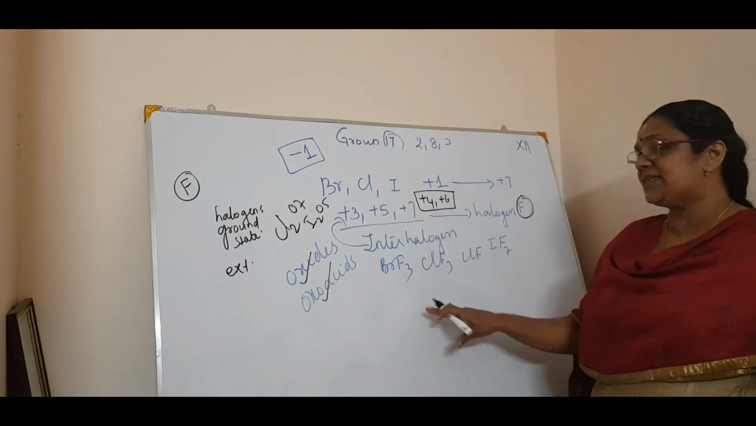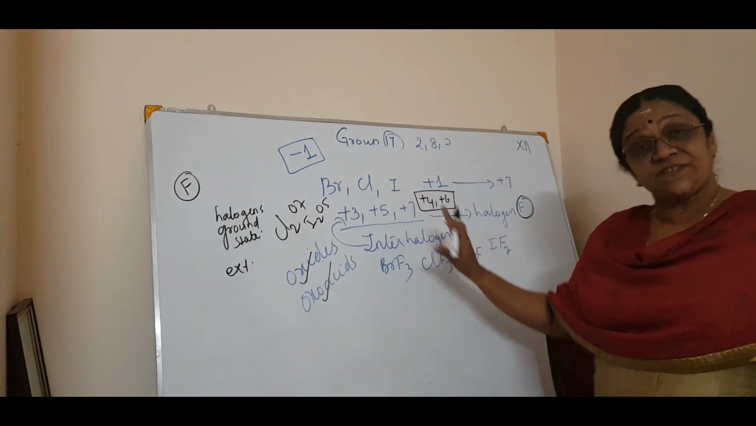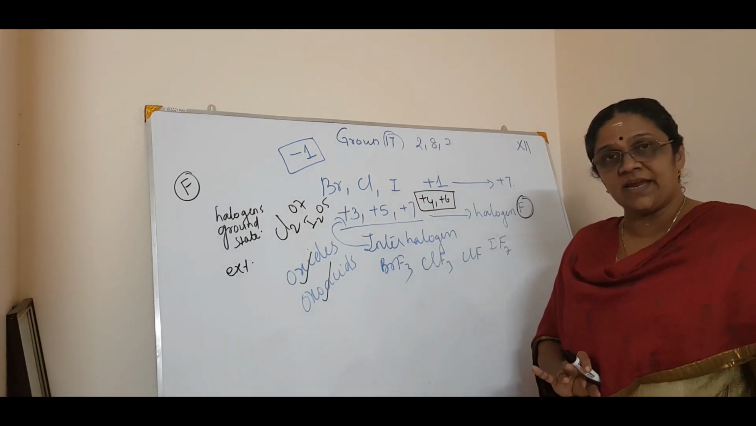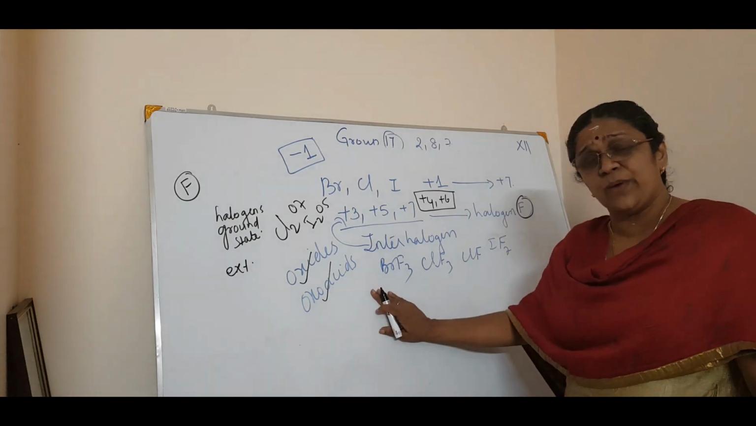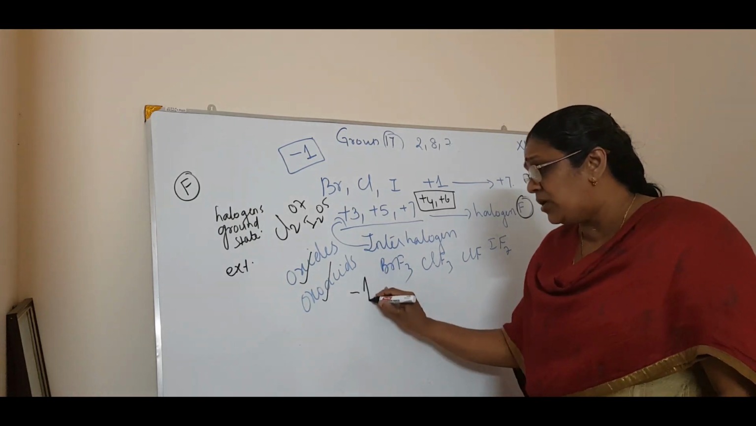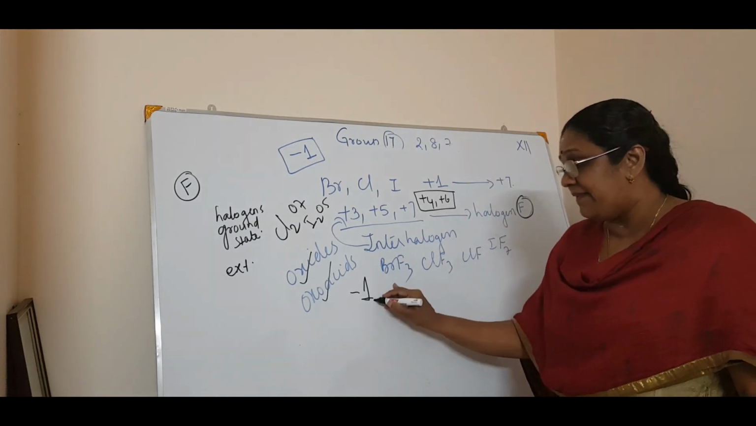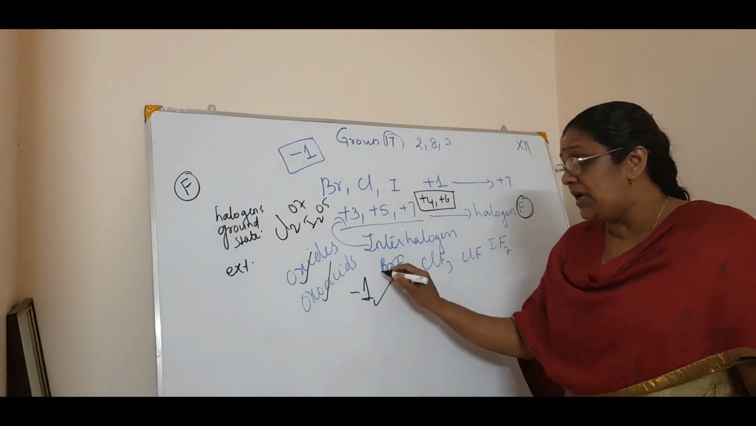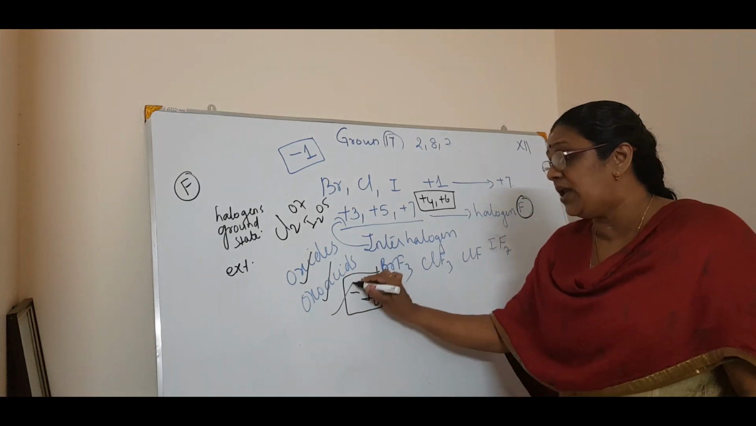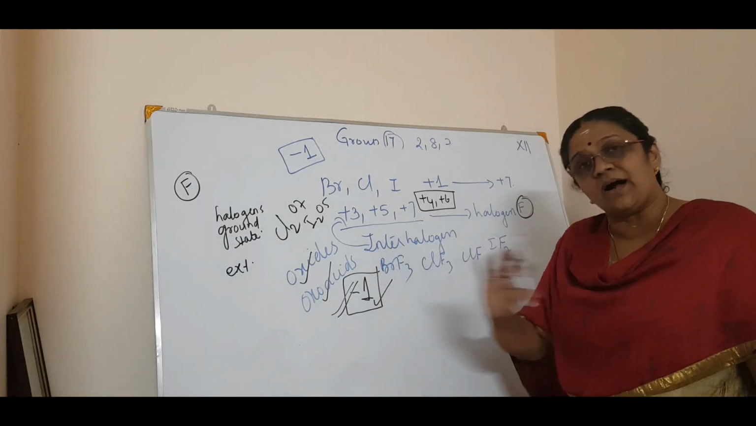Okay, so this is something about the oxidation state. Correct? And you know, fluorine is very, very reactive, and it is the most electronegative element in the whole group, and thereby it shows only and only the -1 oxidation state. Pakka.